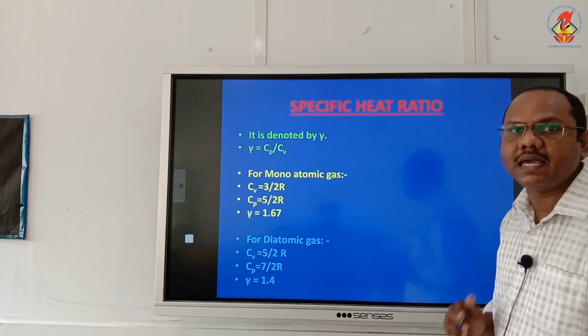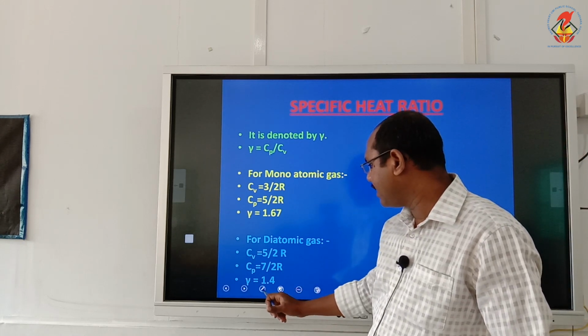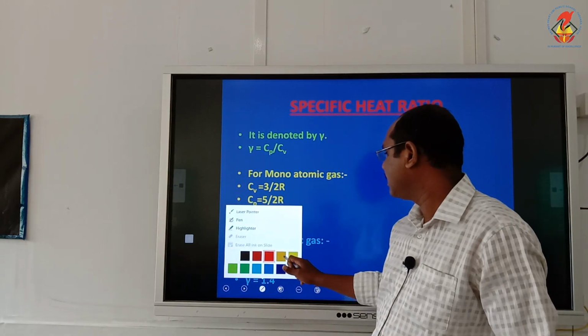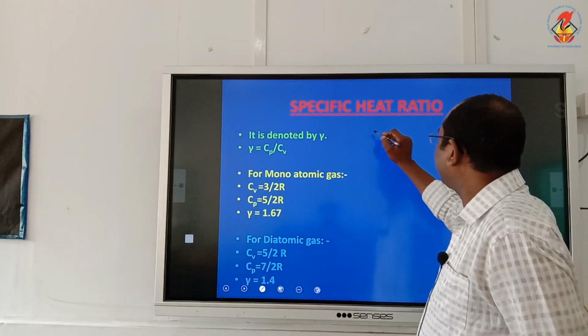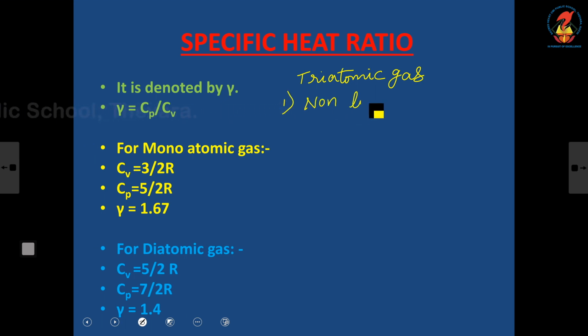Now, triatomic gas. Triatomic gas is of two types, linear triatomic and non-linear triatomic. First one is non-linear triatomic gas.